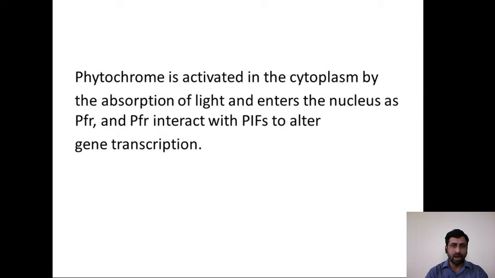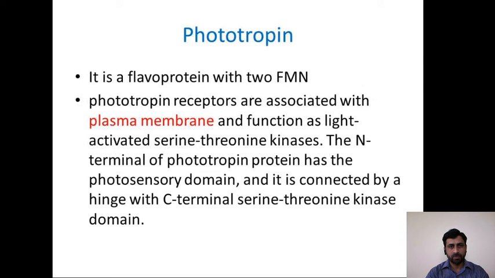Phytochrome is activated in the cytoplasm by the absorption of light and enters the nucleus as PFR, as PFR is the most active form of phytochrome. PFR interacts with PIF to alter gene transcription, and then the process of flowering takes place.